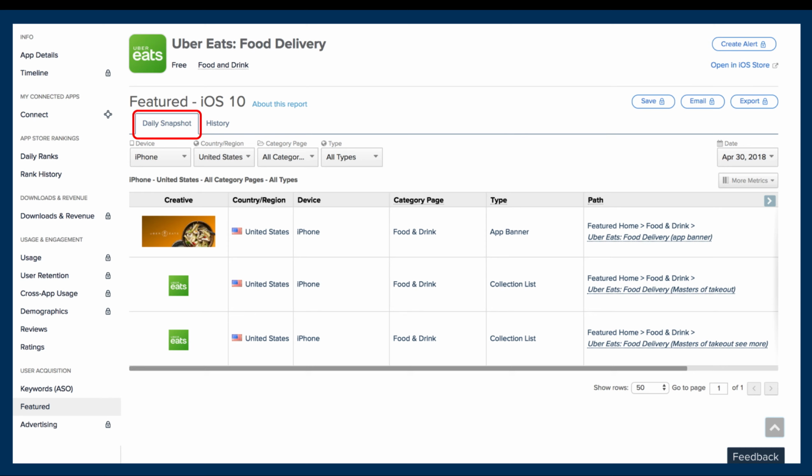Here, you can see the creative if applicable, the type, and also the path of where the featured placement was shown in the store. In addition to tracking this information for your own app, you can track it regularly for competitor apps as well.